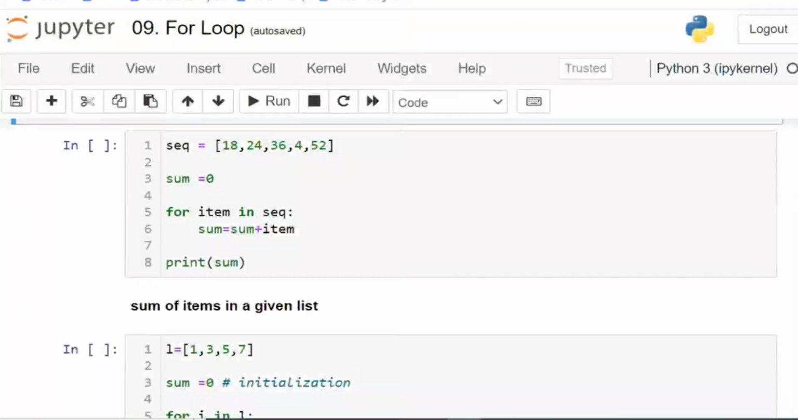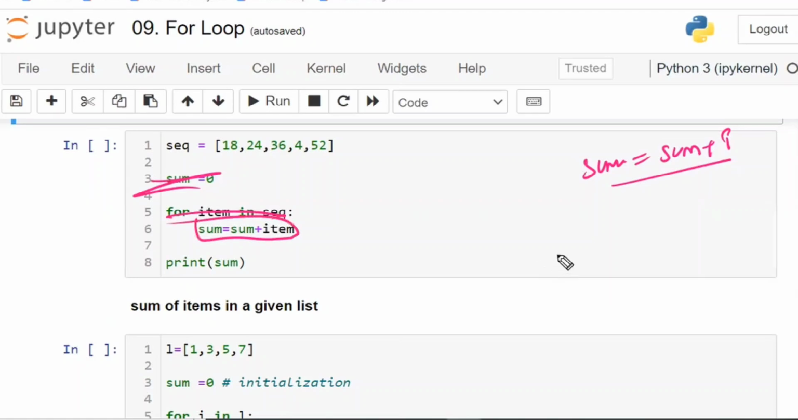So the same thing. See, in the given sequence, I have the sequence is equal to 18, 24, 36, 4 and 52. I want the sum of the given values in the list. Don't write directly sum is equal to 0. That is not your first option. Your first option is sum is equal to sum plus I. You have to get this first, not this one or this one. In your brain, you have to get this one first. For this, you add the for I in list.